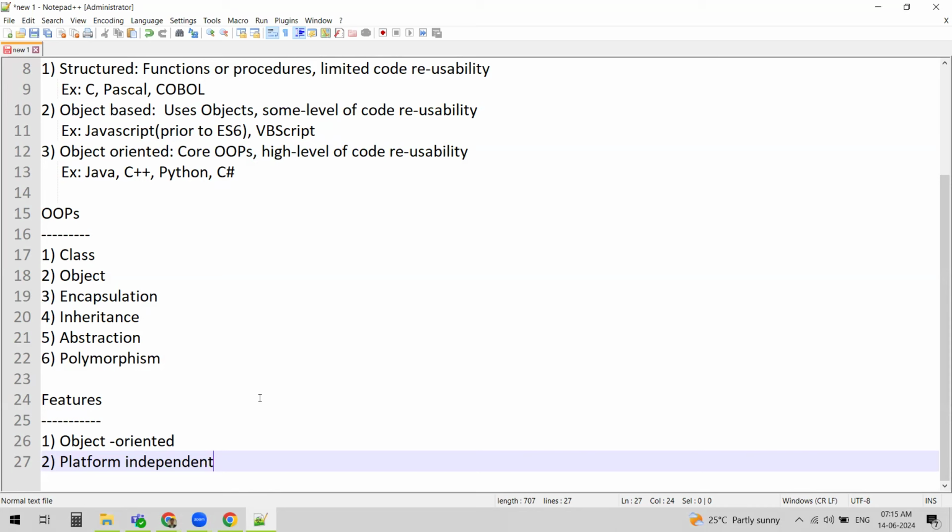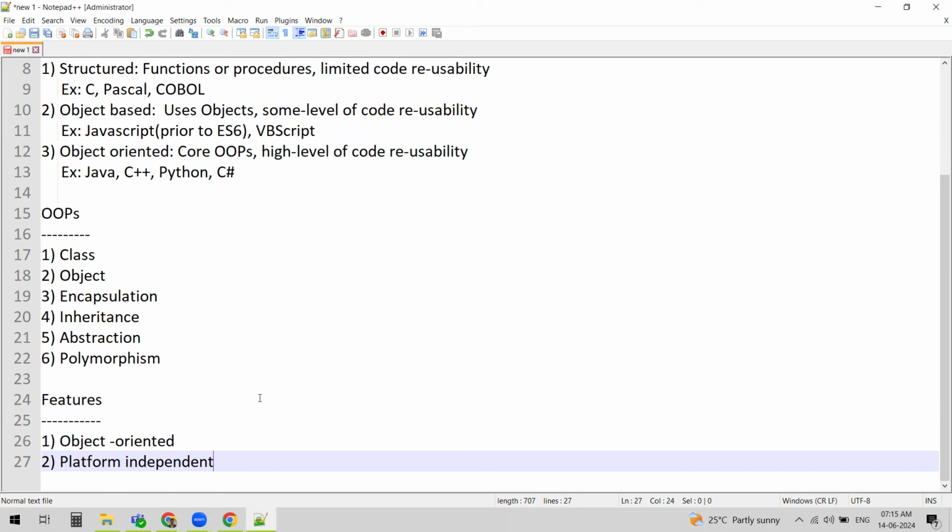What do we mean by platform independent? In Java, if we write a program and compile it, then that compiled code can be taken and run on any other platform. For example, I have written some program on a Windows machine. After compiling, we get something called bytecode. We'll discuss that later. That can be taken onto any other platform, for example Mac or Linux, and I can run that program on any other machine.